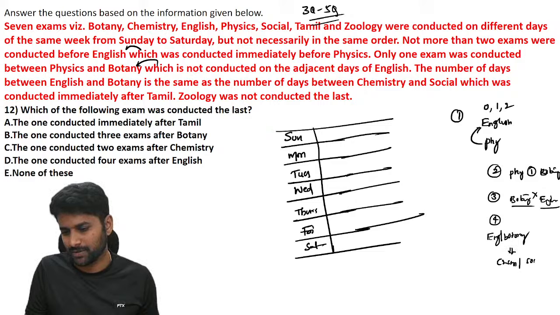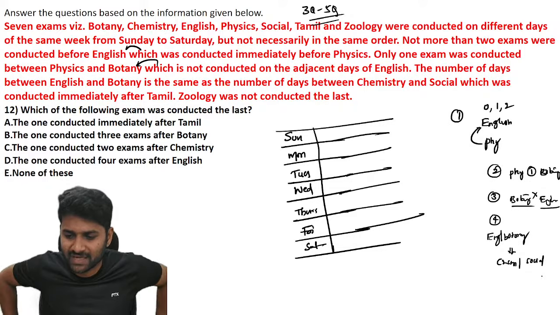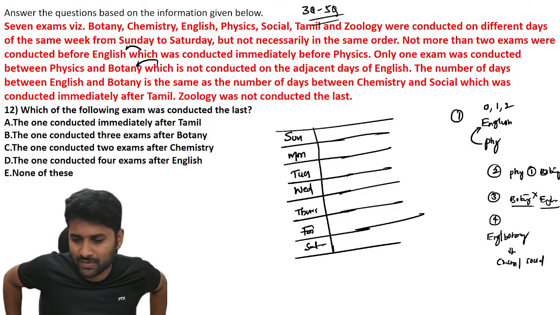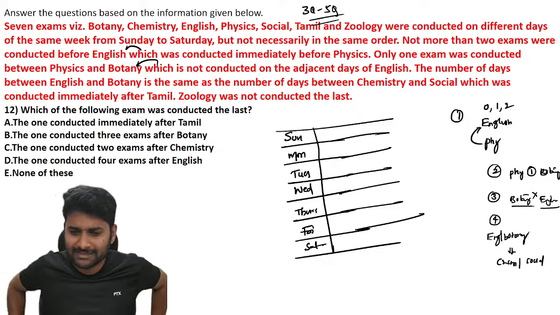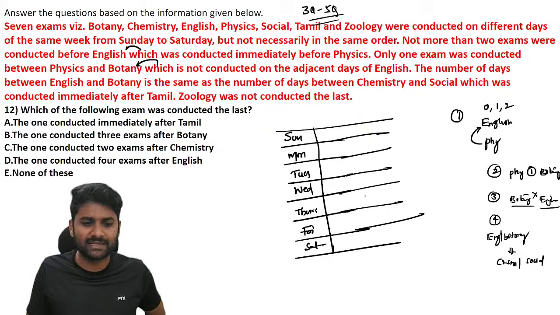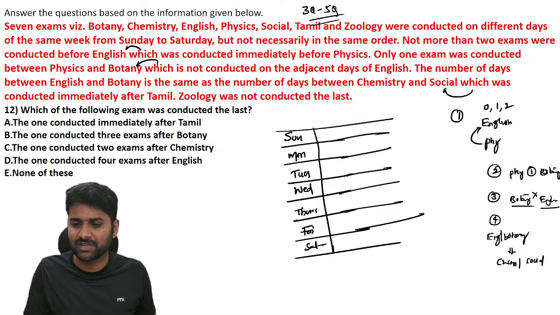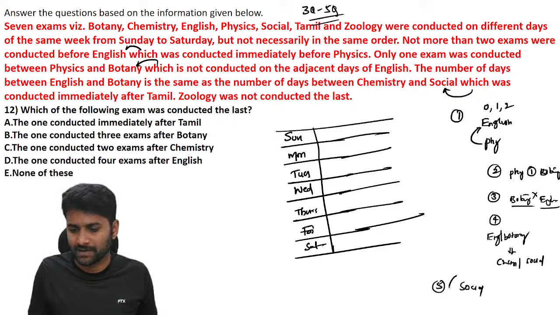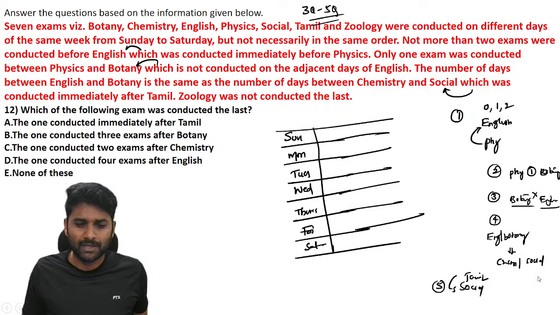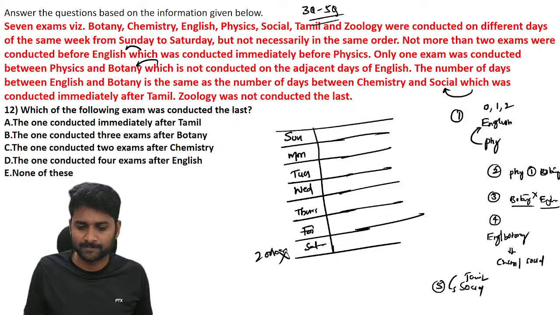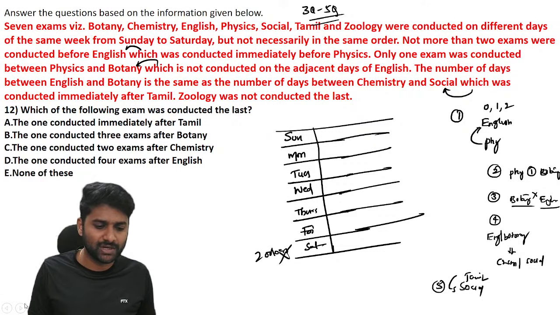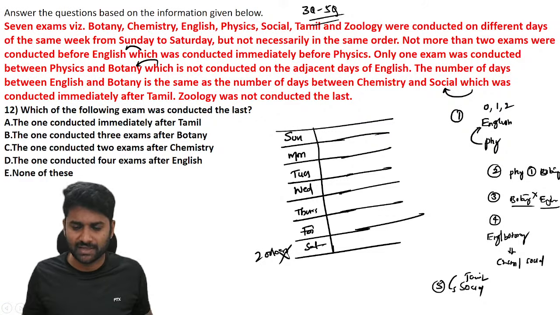This is the important point. The number of subjects between English and botany is the same as the number of subjects between chemistry and social, which was conducted immediately after Tamil. So social was conducted immediately after Tamil. Zoology is not conducted last, so you cannot place zoology there. We don't find any direct information given. All the data are indirect.